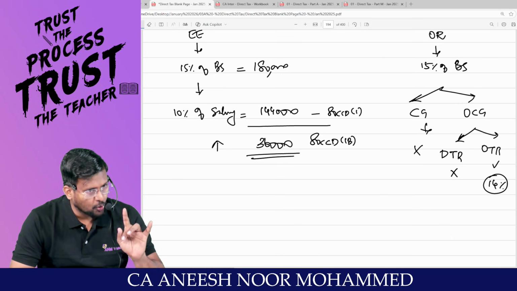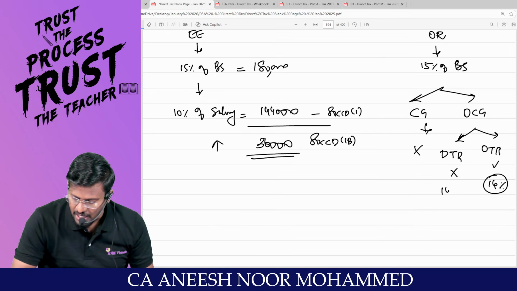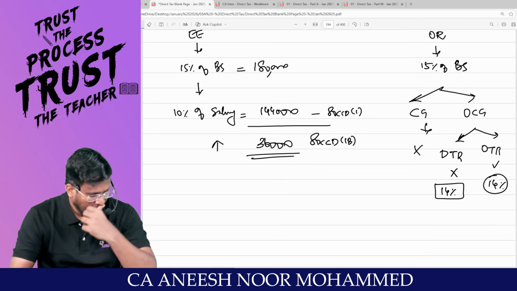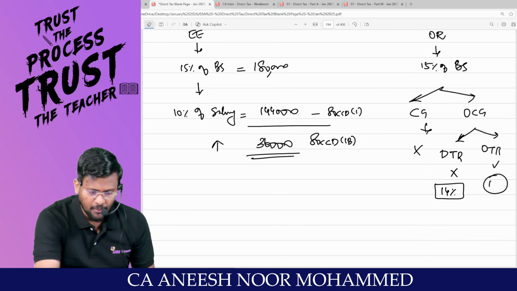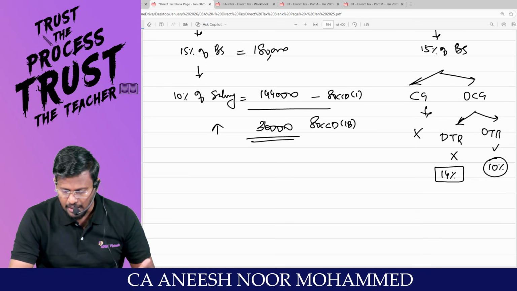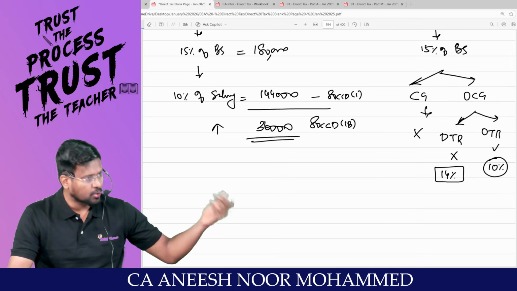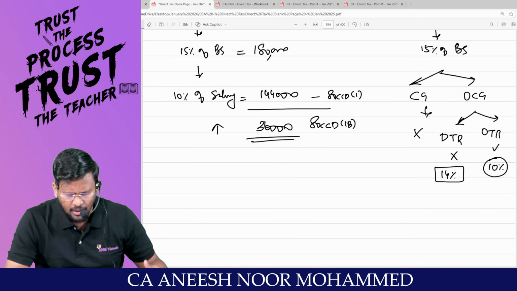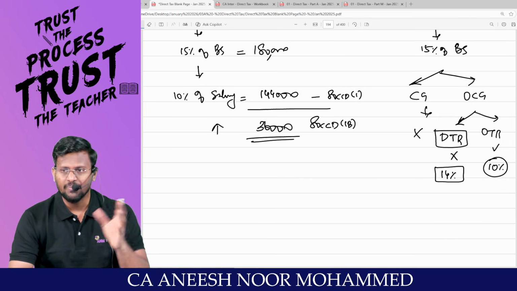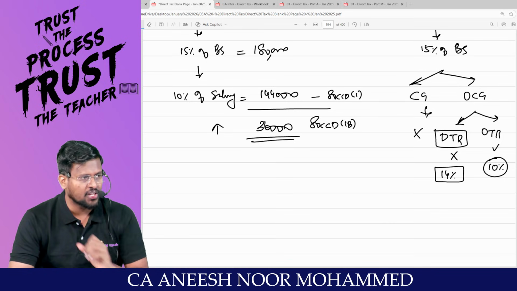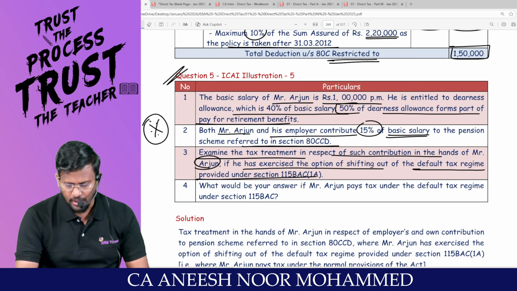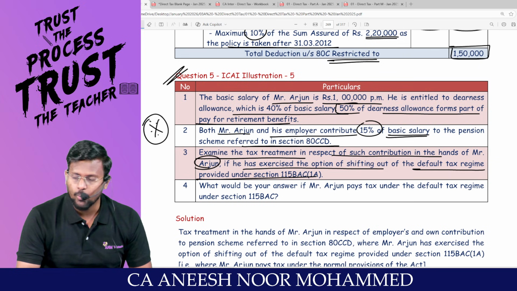10%. Not how much percent? 14%. But if the employee is traveling through the default tax regime, he can contribute up to 14%. This is an amendment, that 14%. I will tell you the logic of this 14 and 10. Government wants the employees to travel through the default tax regime and the government wants to claim less deduction by the employee. Because this is a new route. Government wants everyone to travel through the new route. That's why government is saying that if you are traveling through the new route, default tax regime, you will be having higher deduction of 14%. But if you are traveling through the optional tax regime, you will not get 14%.